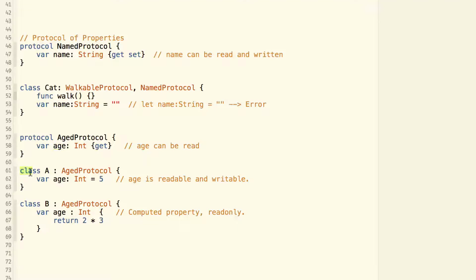So if we have a class A that is conforming to aged protocol, it must have a property of age. And even though the age is a var, it is still conforming to the aged protocol. And if we change it to let, it's still conforming to the aged protocol. And the property doesn't even have to be a stored property. It can be a computed property. Here we have an example class B, which conforms to the aged protocol, and it only has a computed property of age. This is perfectly fine.